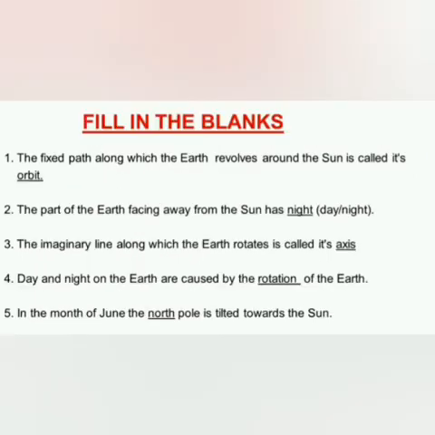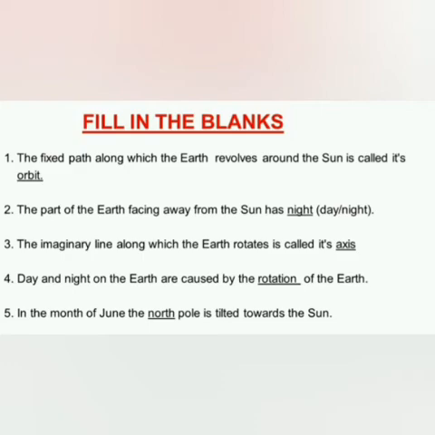Next, fill in the blanks. Number 1. The fixed path along which the earth revolves around the sun is called its orbit. Number 2. The part of the earth facing away from the sun has day or night? Yes, the answer is night. Number 3.